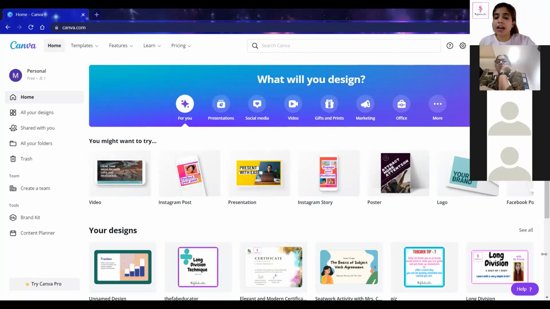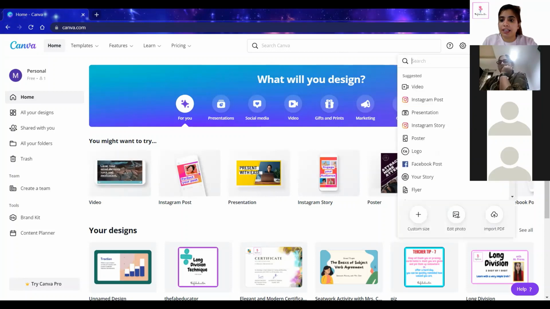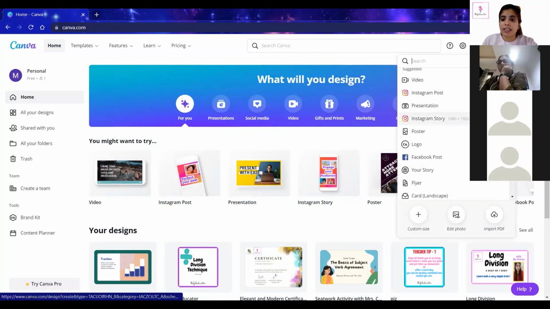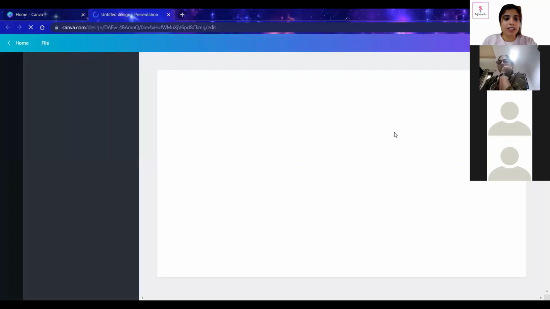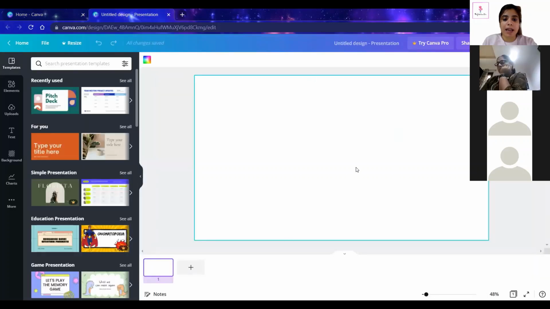All right, so here I have logged in from my Google account. You can do the same, just log in with your Google account. Since you have to make a presentation for your children, you have to click on create a design. Here it is written create a design, and you will see many options. We'll go for presentation. As soon as I click on presentation, I'll get a blank slide over here.